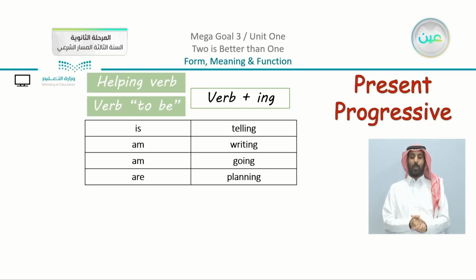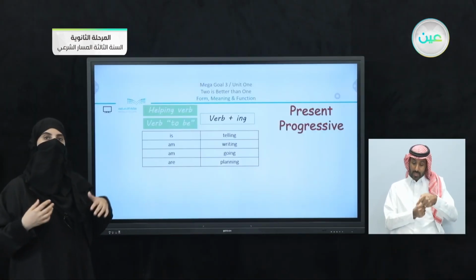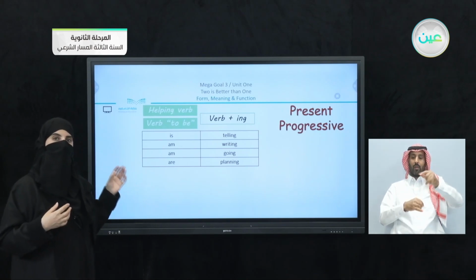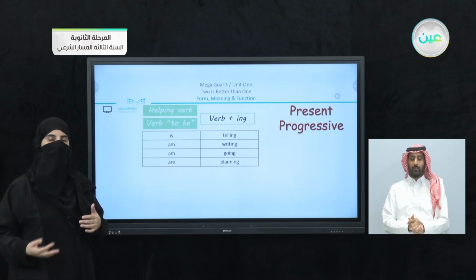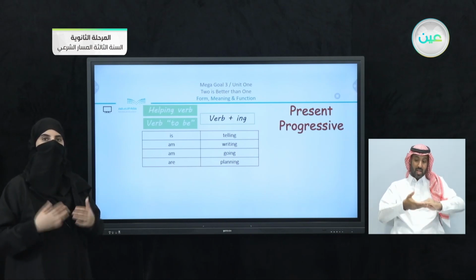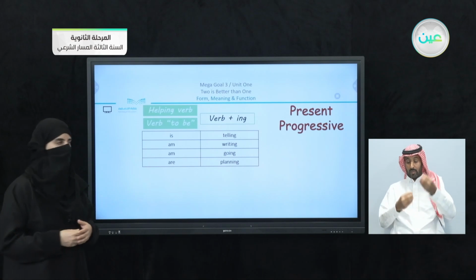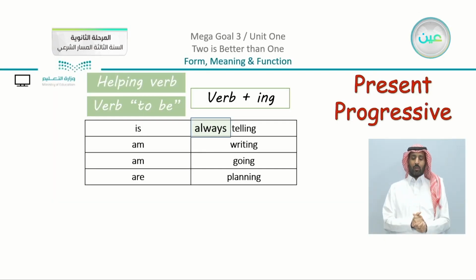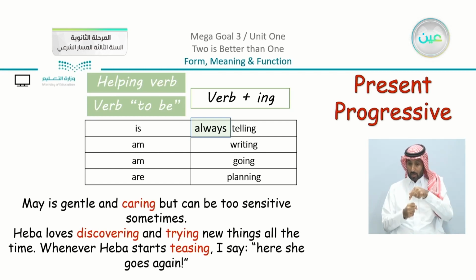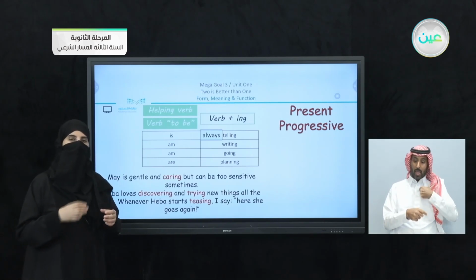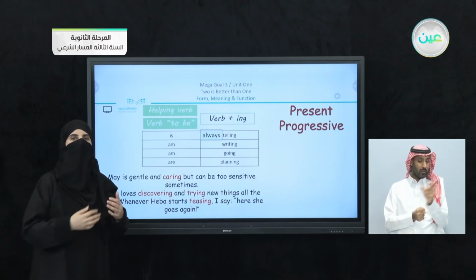So all of these verbs are what we call the present progressive. So what is the present progressive? I gave you a chance just to recall here. The present progressive means that we are going to use helping verbs, and specifically the verb to be, and then it is followed by a main verb which is attached to an ing. Now, we can say also always telling, as I mentioned before. Now, I am always.